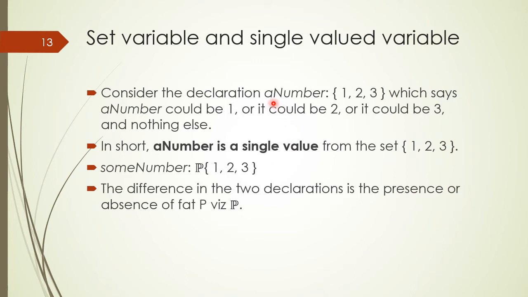As you can see, we declared the variable a number on a set without fat p, and we declared another variable on a set with fat p, which actually represents the power set of that set.